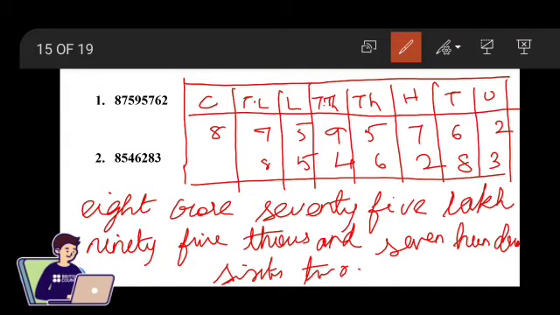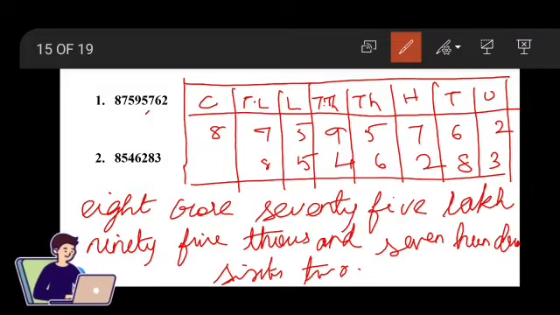Then the third step is inserting the comma according to their place values. We already know that for 1, 2, 3 digit numbers we will not be inserting a comma. So next to the thousands place value we will be inserting a comma.